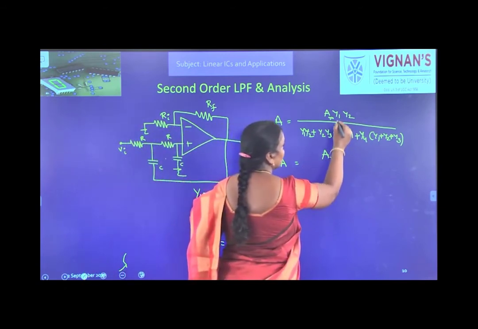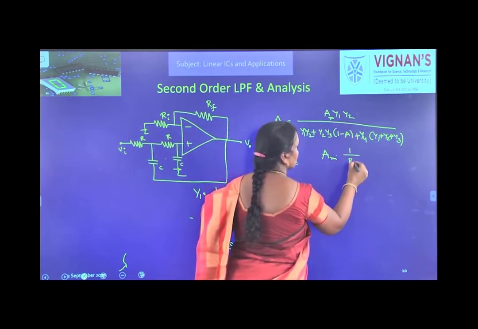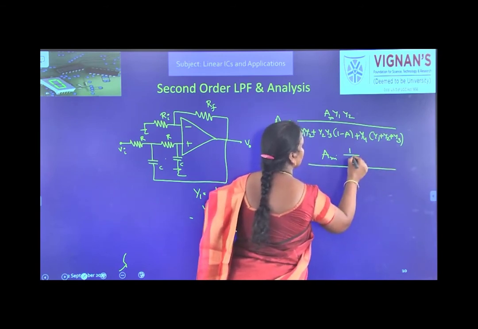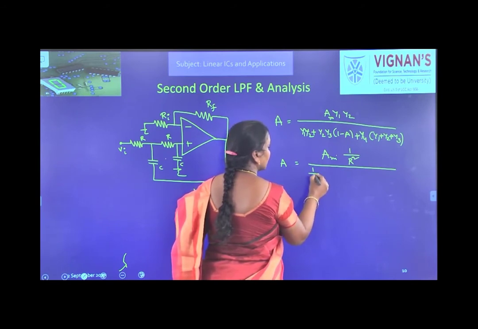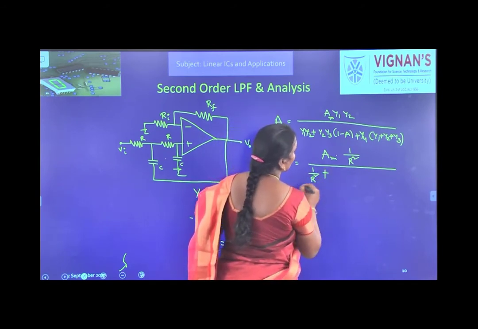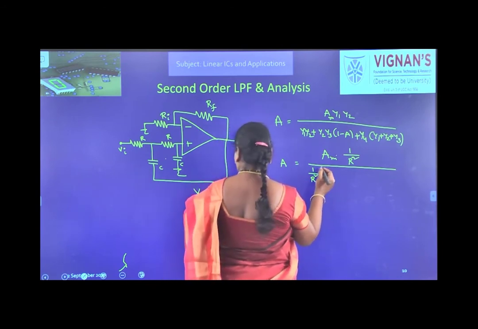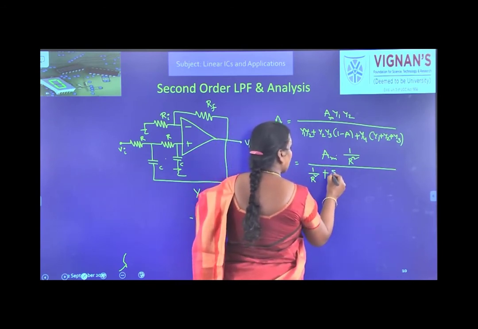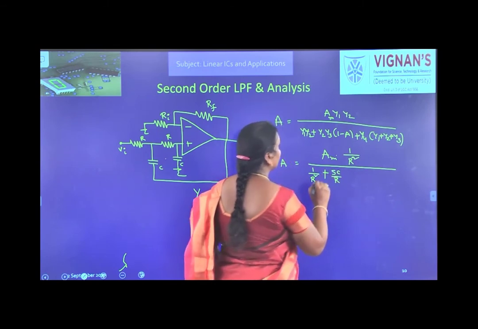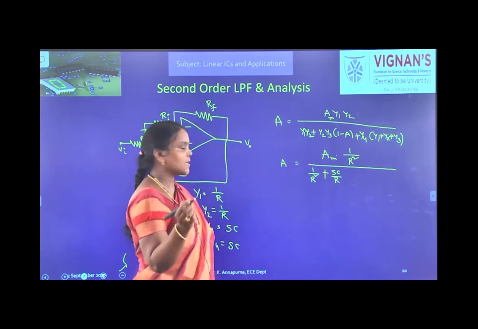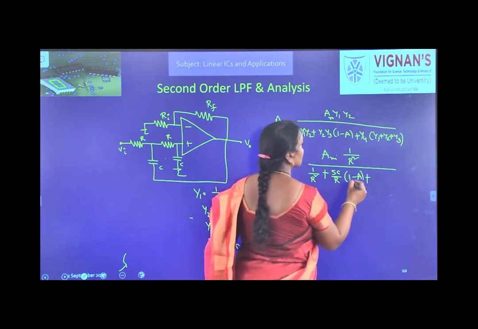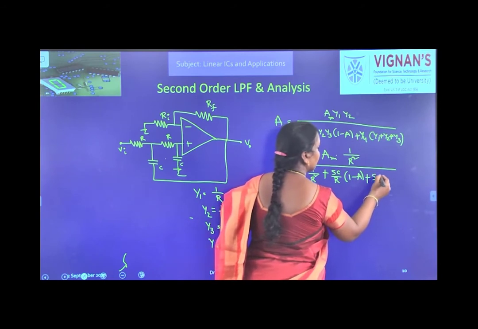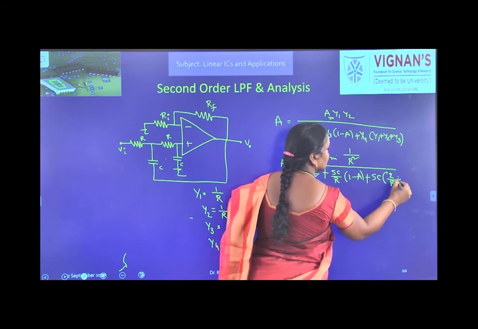So A maximum into Y1 Y2, which are resistors, so 1 by R square, by Y1 Y2 means 1 by R square, plus Y2 Y3, so SC by R, because Y2 is 1 by R and Y3 is SC, into 1 minus A, plus Y4 is SC into (1 by R plus 1 by R means 2 by R, plus Y3 is SC).